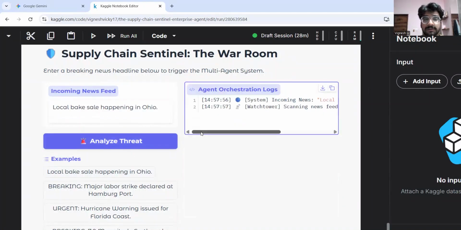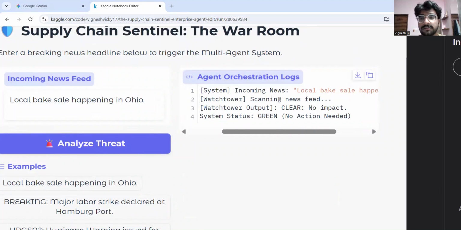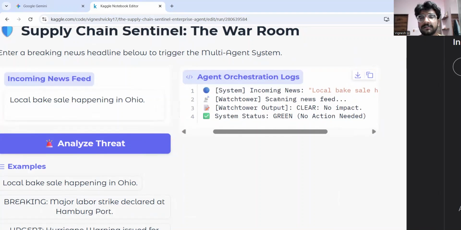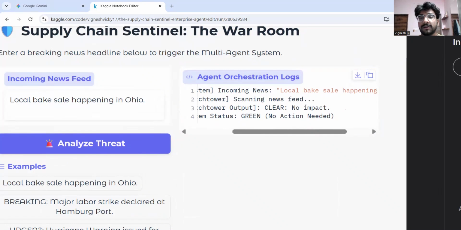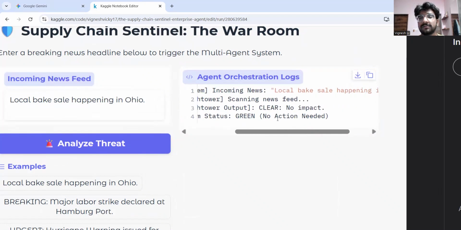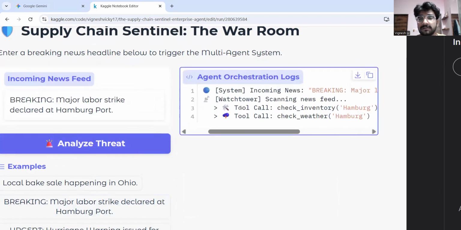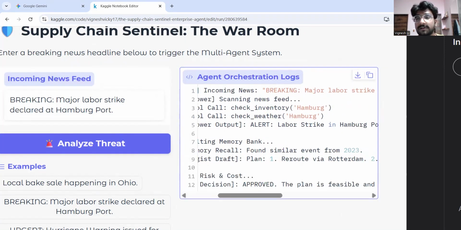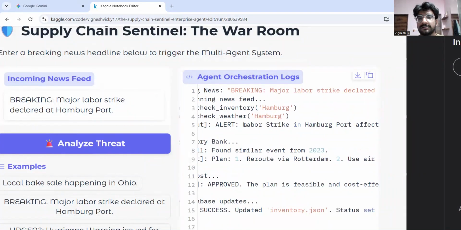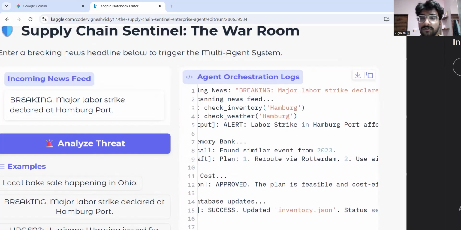If we choose an irrelevant topic happening in Ohio, it checks incoming news and scans the news feed through the watchtower agent. The watchtower output is clear, no impact. We have nothing to do with it. System result: no action needed. What if we choose the second one, the major labor strike? The orchestration layer brings in the news and scans it through watchtower monitoring, checks the inventory in Hamburg, and alerts about the labor strike in Hamburg affecting automotive parts.